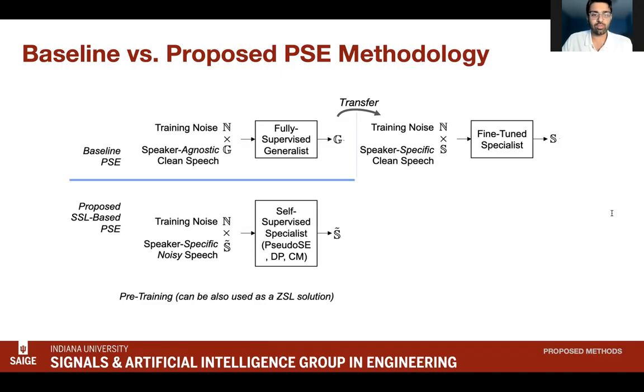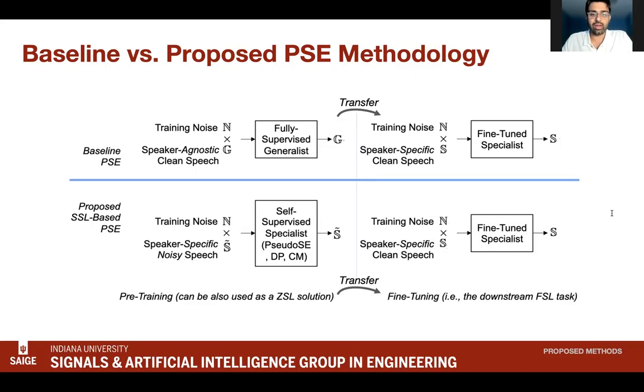We will introduce 3 self-supervised methods to somehow make use of S tilde. Because we are working with the noisy data S tilde and not the clean data S, this is once again a zero-shot solution to PSE. And given that S tilde will be a much smaller pool of data compared to G, self-supervision may enable a more data-efficient solution to PSE. And since we only care about one speaker, the self-supervised specialist can afford to use much fewer parameters.